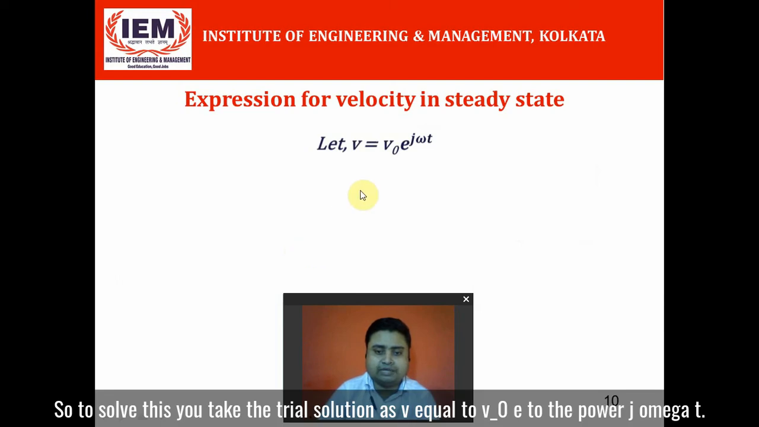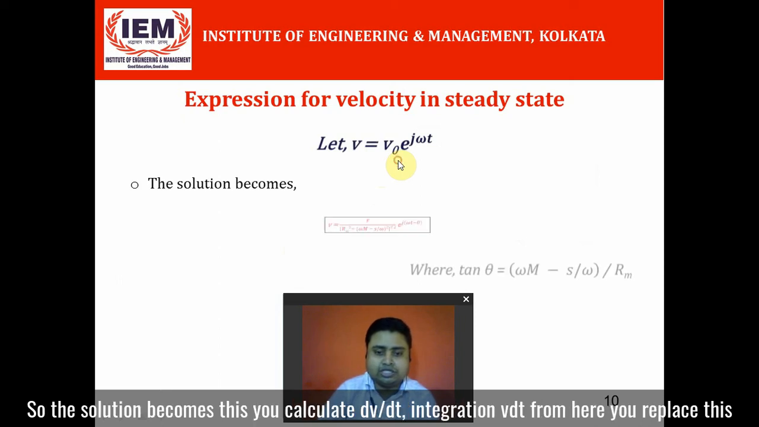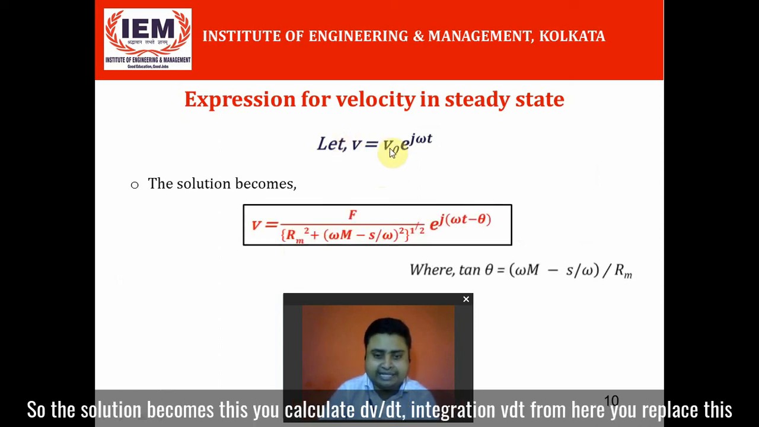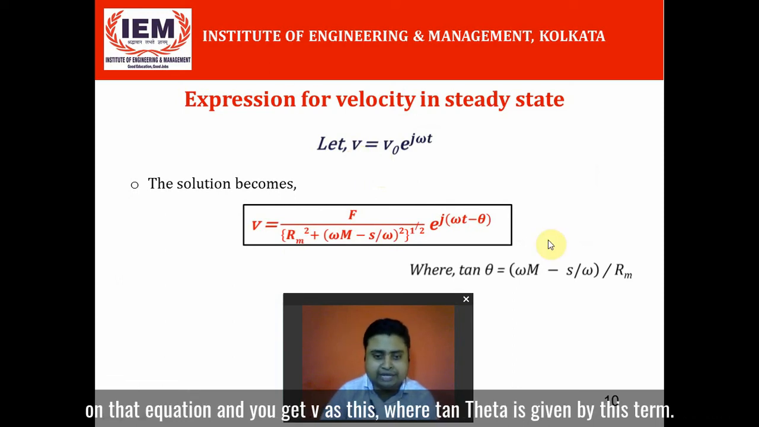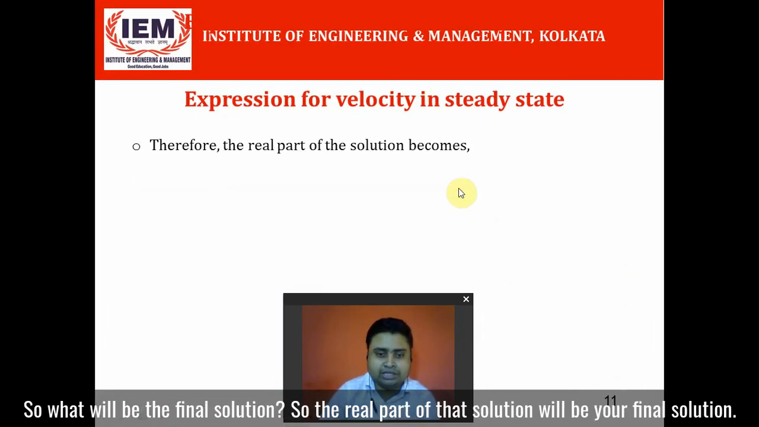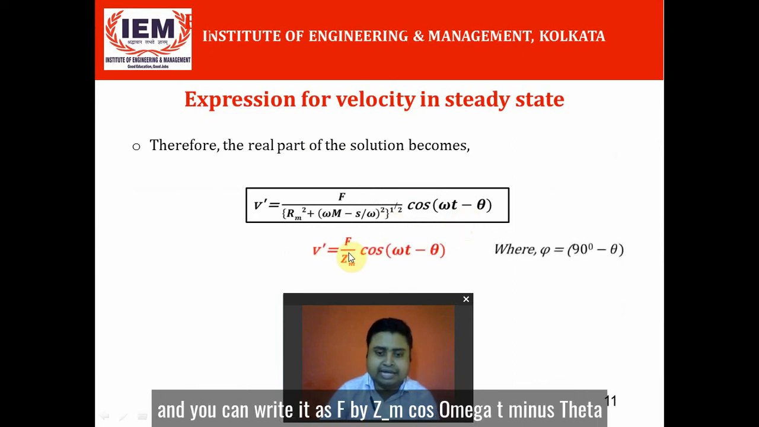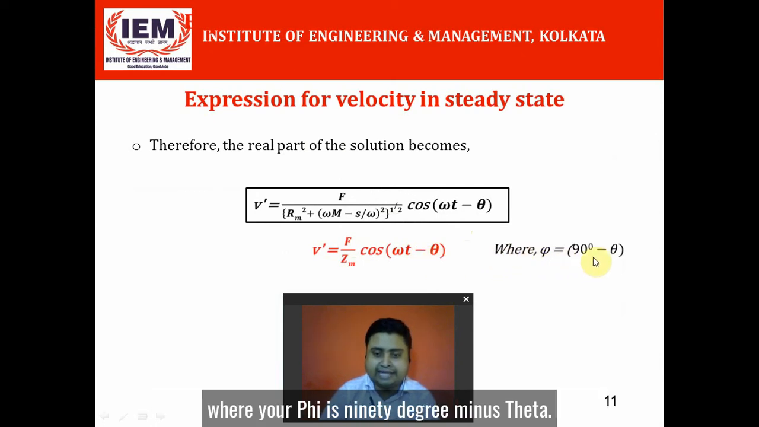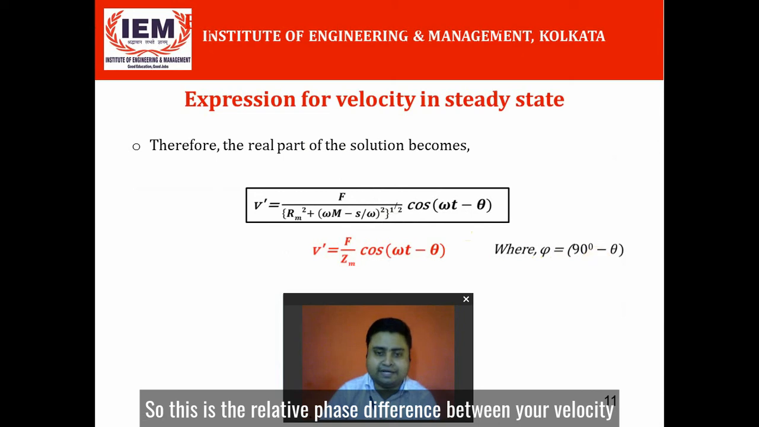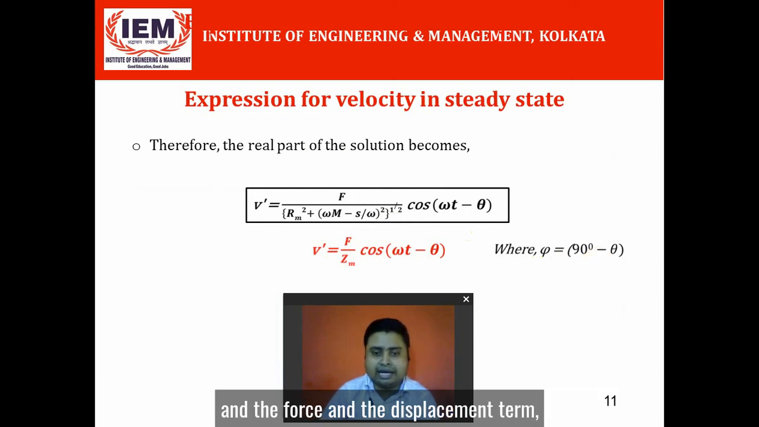To solve this, you take the trial solution as v equal to v0 e to the power j omega t. So the solution becomes this. You calculate dv/dt and integration of v dt, replace them in that equation, and you get v as this, where tan theta is given by this term. So what will be the final solution? The real part of that solution will be your final solution. The real part is given by this cos function, and you can write it as F by Zm cos(omega t minus theta), where phi is 90 degrees minus theta. This is the relative phase difference between your velocity and the force and the displacement terms.